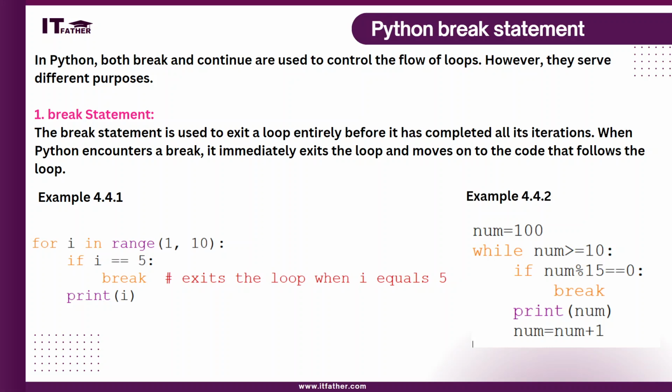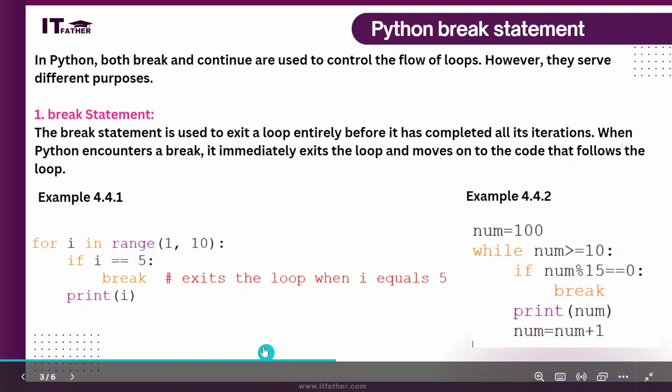Break statement is used to exit a loop entirely before it has completed all its iterations. Once again, the break statement is used to exit the loop without completing all its iterations. Whether the condition is true or false, it will break the flow of control of the loop. When Python encounters a break statement, it immediately exits the loop and moves on to the next coding part that comes up in the sequence. Example, you can see example number 4.4.1.